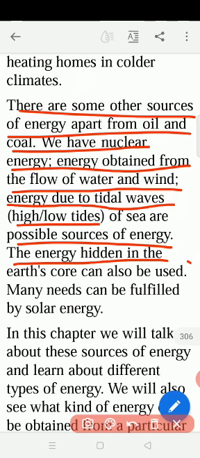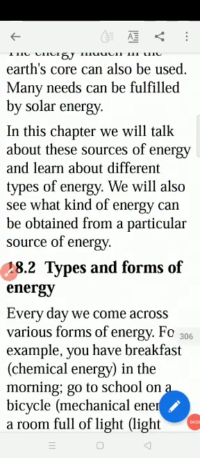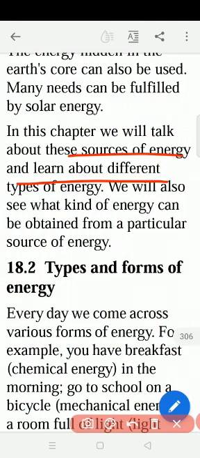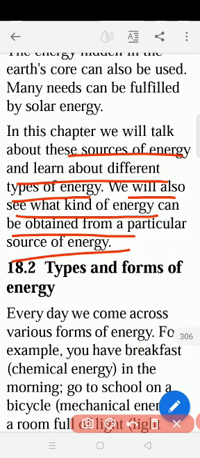The energy hidden in the earth's core can also be used. That means energy which is stored under the earth is also used. And then the solar energy. So in this chapter we will talk about some sources of energy and different types of energy. We also see what kind of energy can be obtained from a particular source of energy. From which source which energy we get, we see in this chapter.